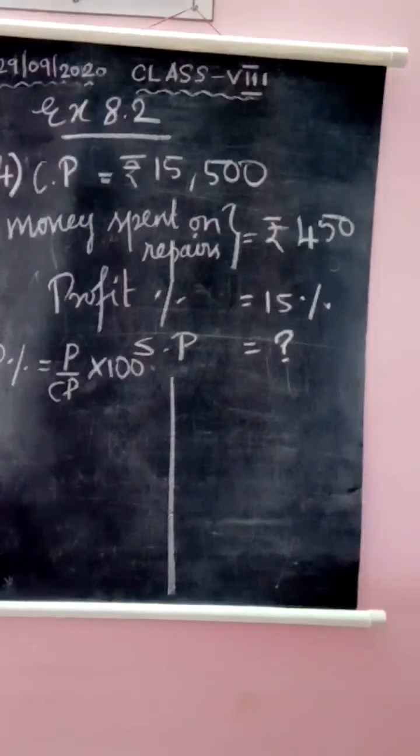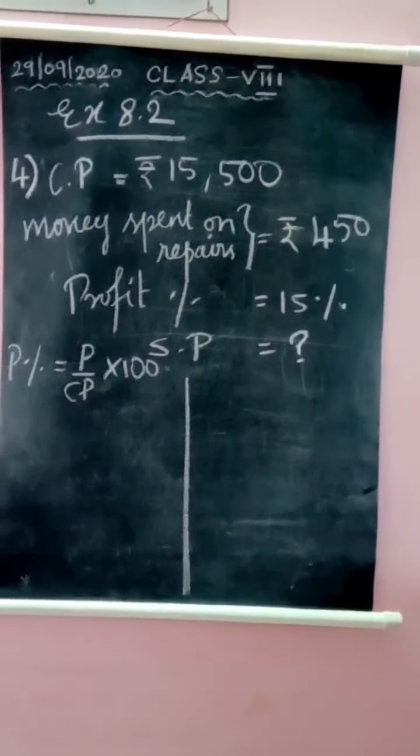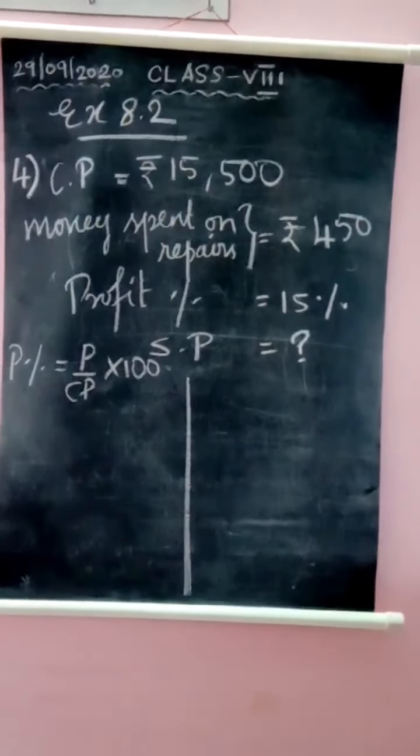Let us see the fourth question. Here, the cost of an article is 15,500. Okay, so it was bought from somebody, and there was some repair on it, and the one who bought it spent rupees 450 on repairing it. And after repairing it, he is selling it with a profit of 15%. The profit percentage formula is profit by cost price into 100. And we have to find the selling price. That is the question.